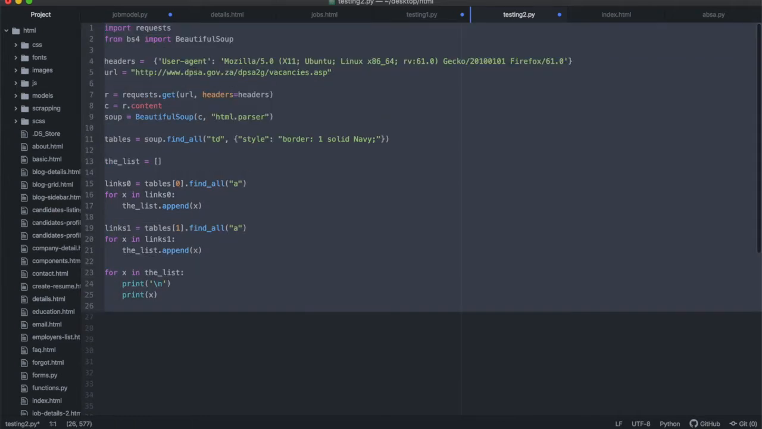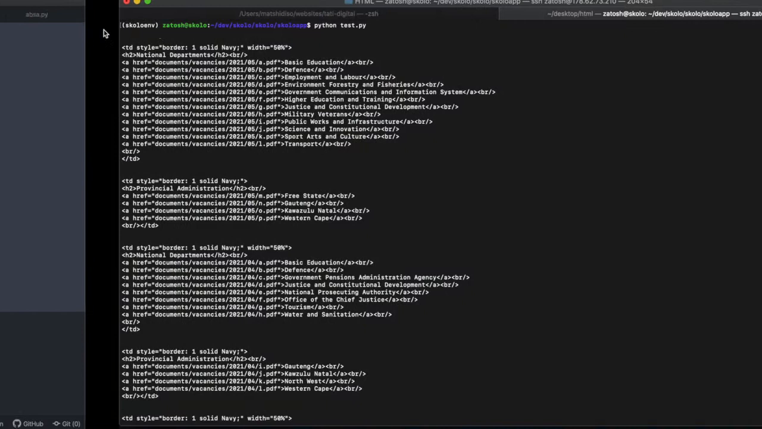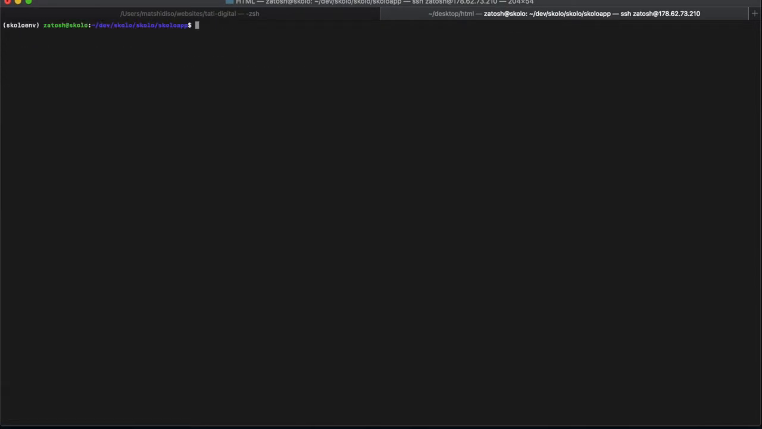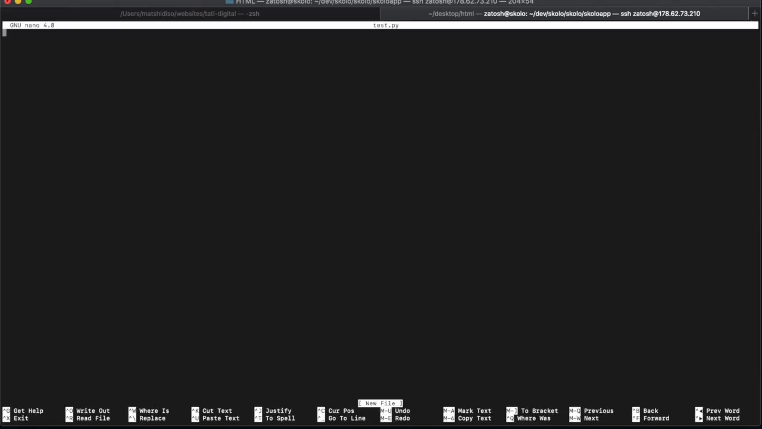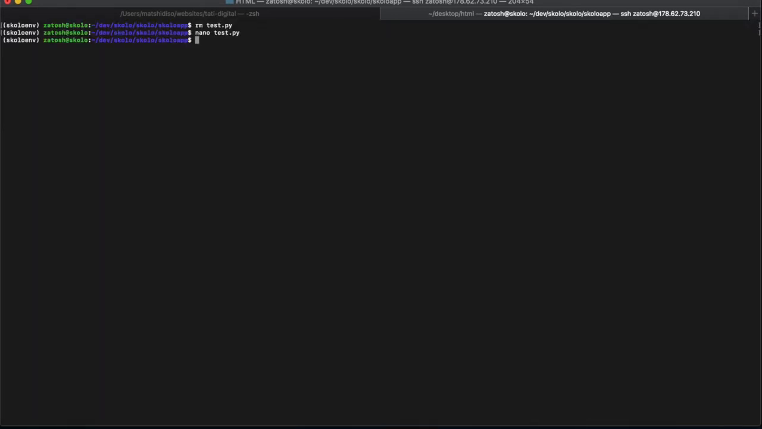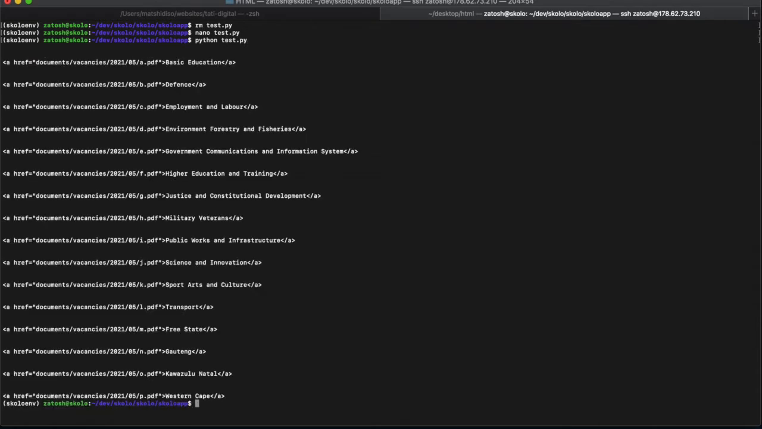So I'm going to copy this again and go back and clear what's over there. Remove the current test.py. All right, nano test.py. Let's just paste that code in there, close it, and then run python test.py. All right, so it's printing all the A's, all the hrefs, all the anchors.